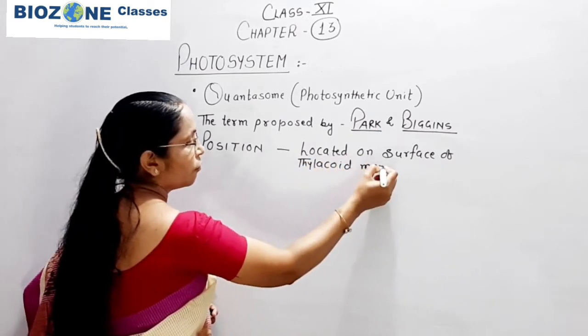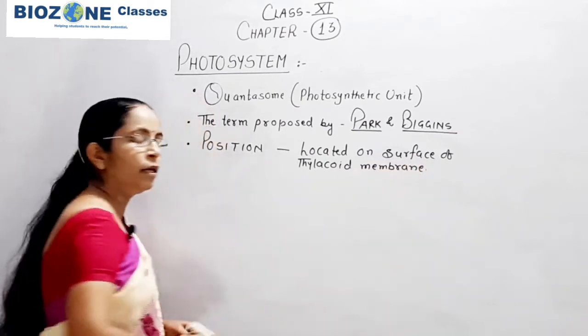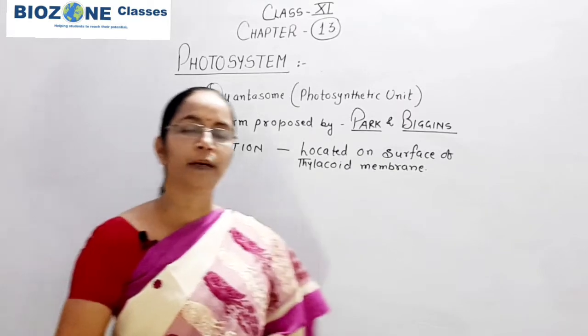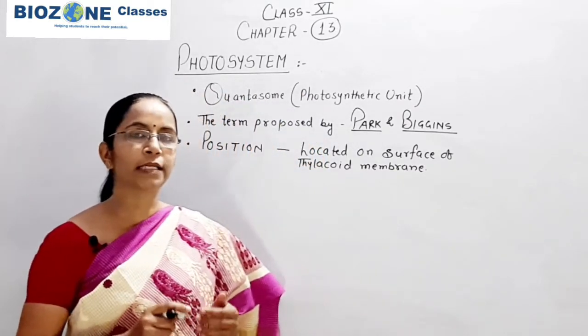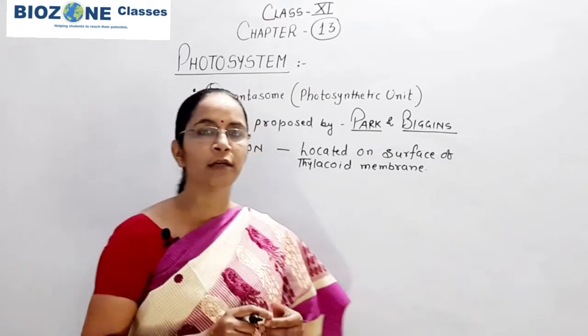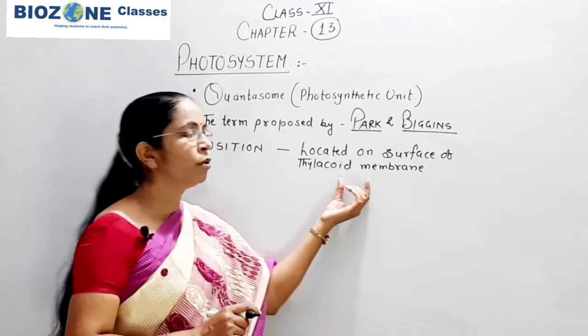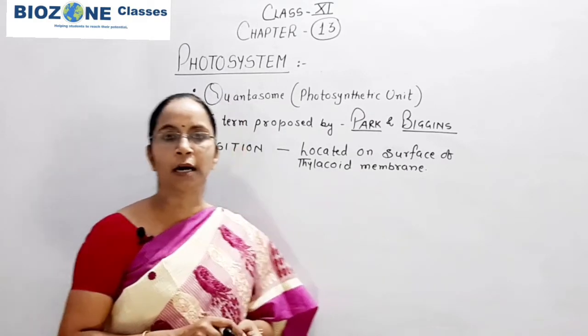Thylakoid membrane, all of you know that the membrane of the granum lamella is called thylakoid membrane, and at the outer surface as well as at the inner surface, meaning the surface which is present towards the lumen, at the inner surface also the photosystems or pigment systems are present.